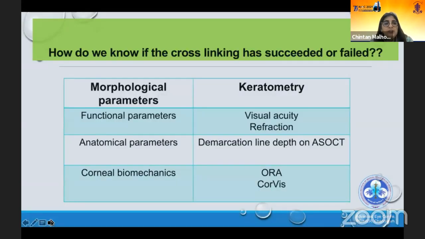The third thing, just a small tip, is how do we know if cross-linking has succeeded or failed?